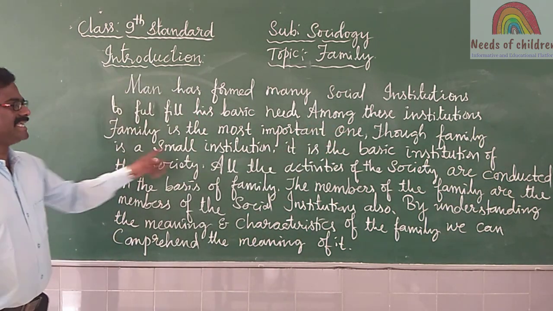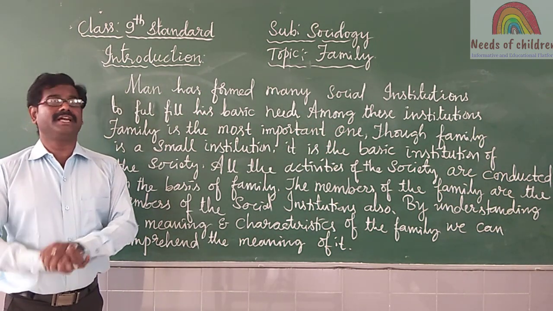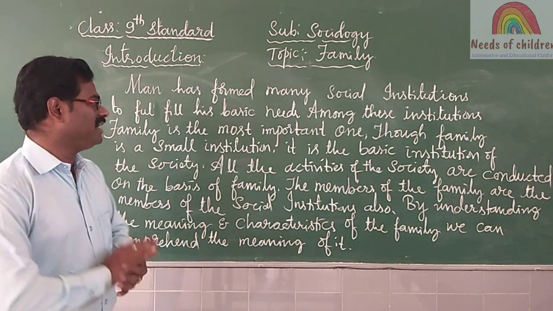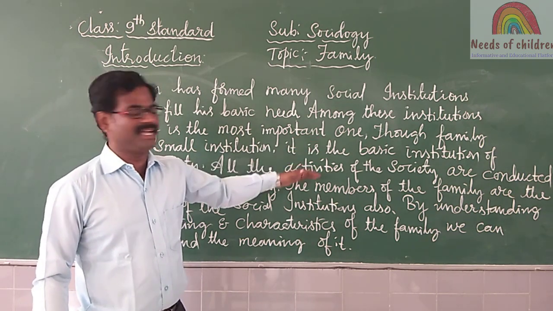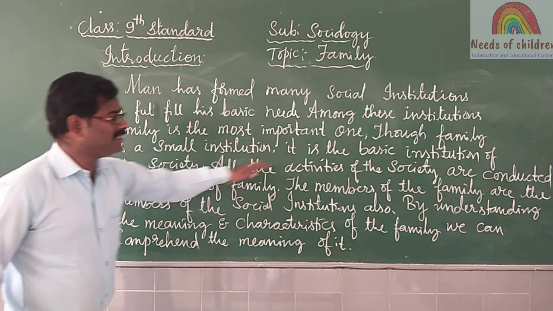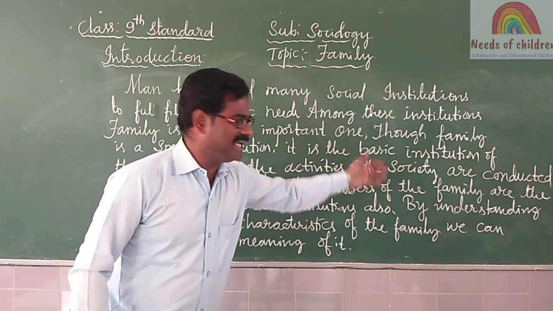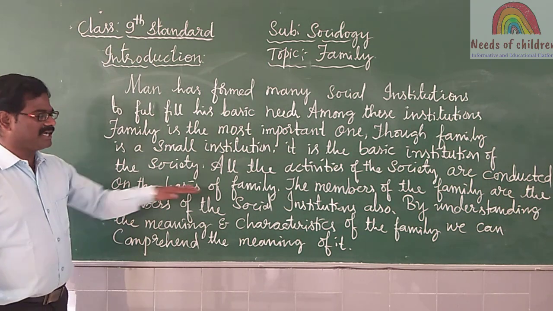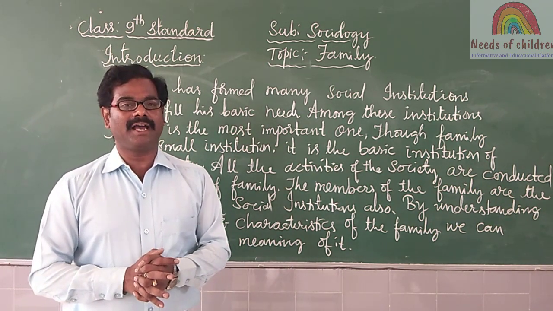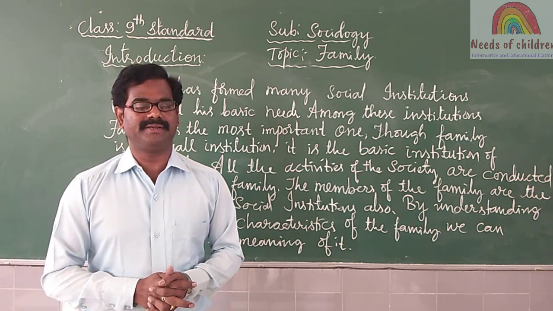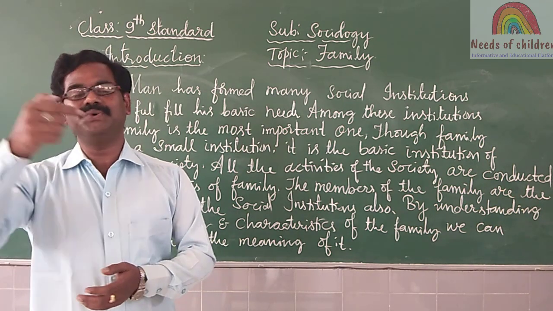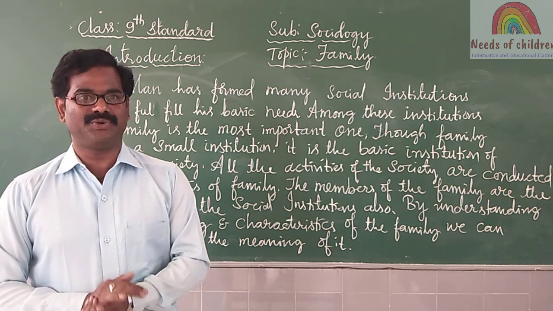Though family is a small institution when compared to other social institutions, it is considered as a basic institution of the society. All the activities of the society are conducted on the basis of family. So whatever activities take place, for example, a child goes from family to school. School is a part of social institution.